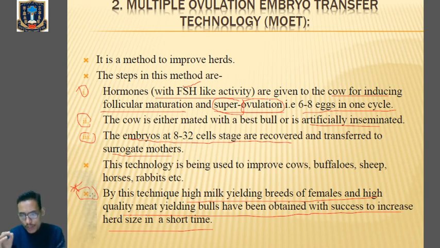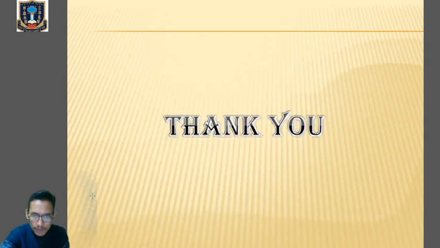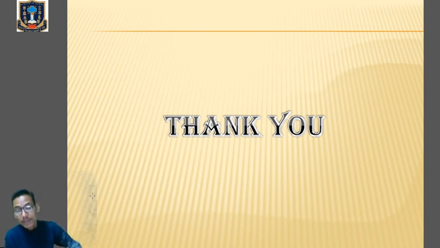Clear? So today we have discussed animal breeding. We discussed the types of animal breeding. We learned about inbreeding and outbreeding. In outbreeding, we have learned three types: outcrossing, crossbreeding, and interspecific hybridization. Then we learned about controlled or artificial breeding experiments, where we discussed artificial insemination and the multiple ovulation embryo transfer technology, in short, MOET. So kindly go through the book.